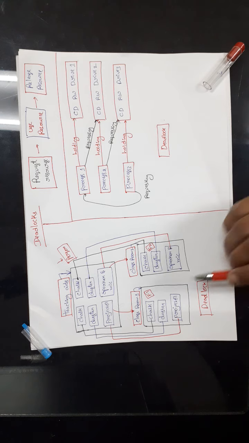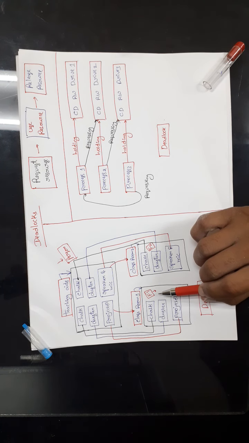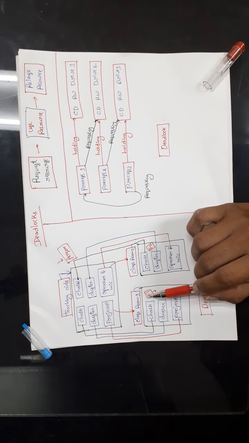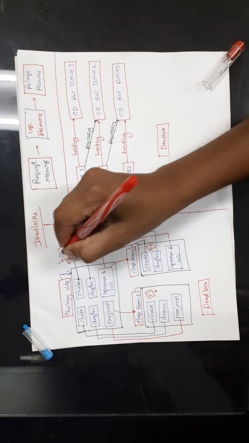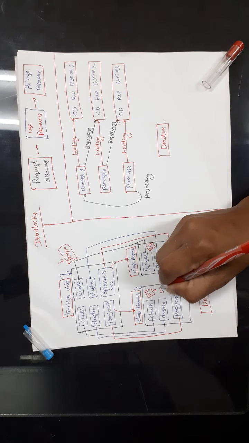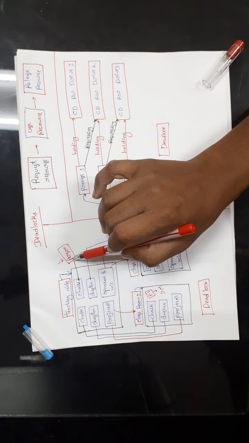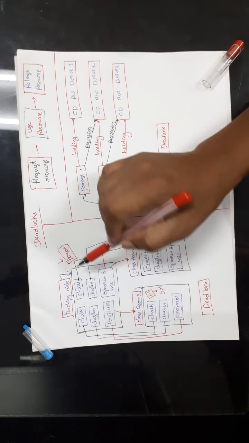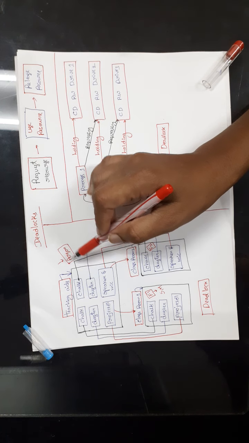Now after some time, the faculty in class 1 finds that his voice is not audible to every student in the room. So he asks for the speaker and mic. This person checks the availability of the teaching aid. He finds that the teaching aid is not available, so he says please wait for some time. When I get the teaching aid, I'll give it back to you.